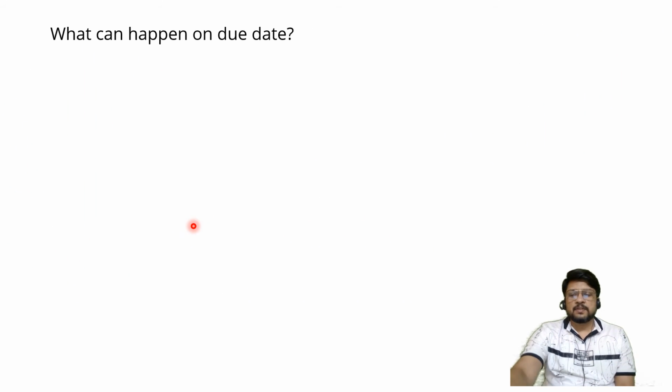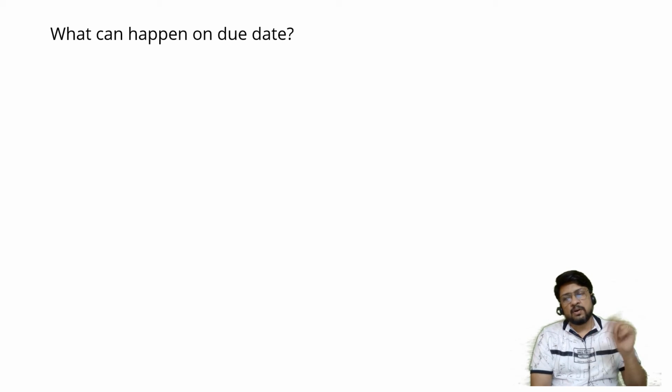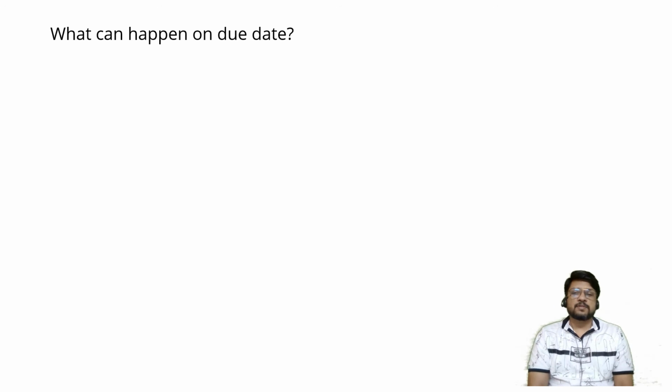So we have just now considered what happens during the life. Any of the four things can happen. What are the four things? Quickly let us recap. First one, retained. Second one, discounted. Third one, sent to bank for collection. Or fourth one, endorsed. It's obvious that all the four things cannot happen at the same time. Either first or second or third or fourth. Either retained or discounted or sent to bank for collection or endorsed.